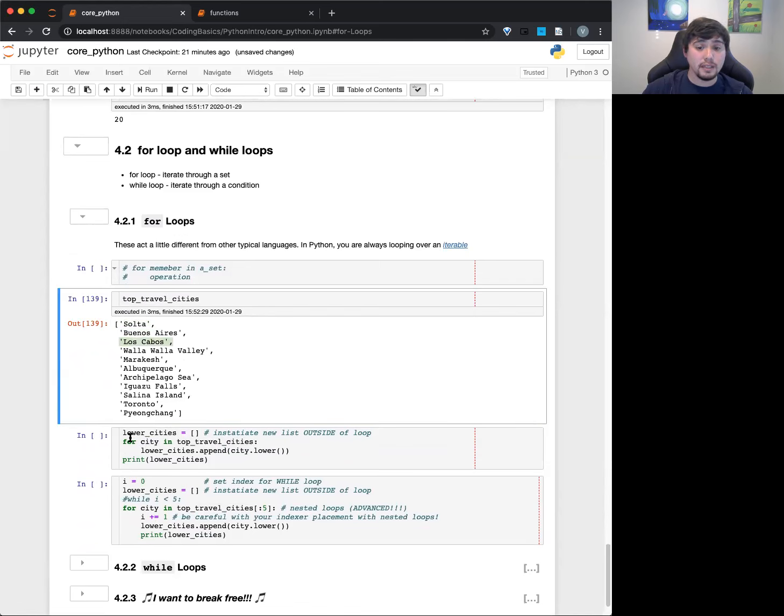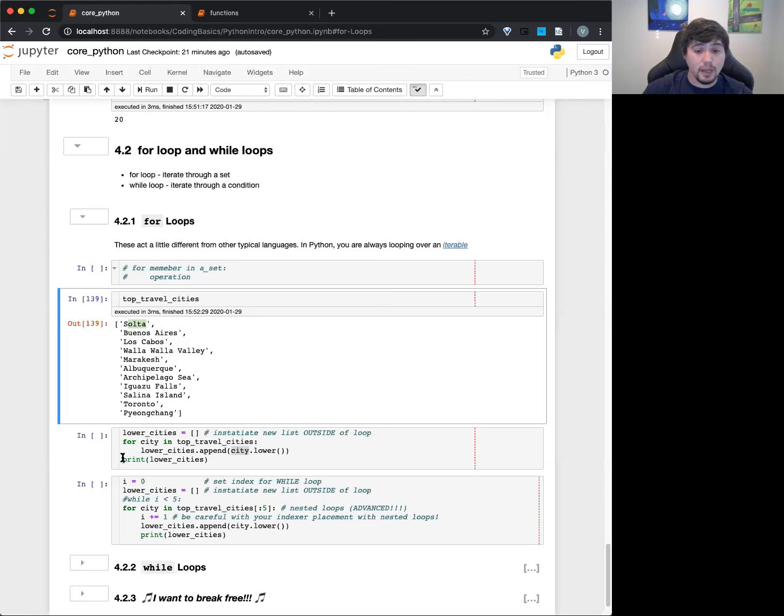So for the city in top travel cities, which will be Salta first, it's going to do lower cities dot append city dot lower. So note that city will just be Salta, lowercase, and then it's going to add it to the list. And then that's the end of that for loop right here.